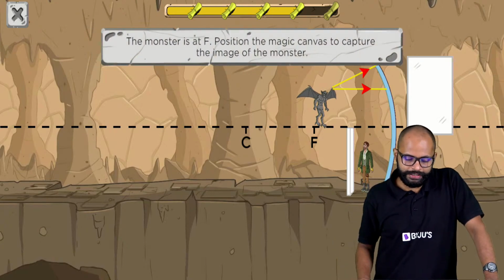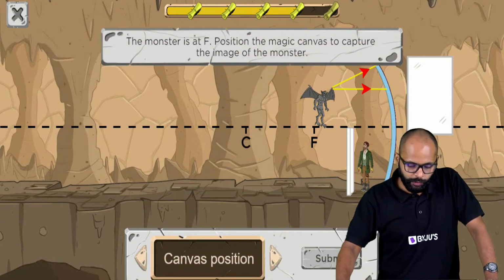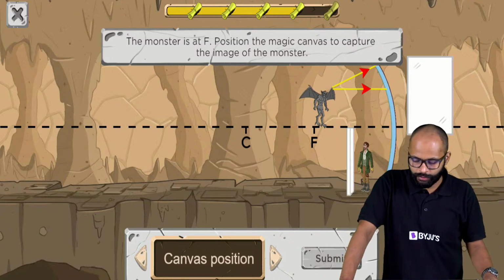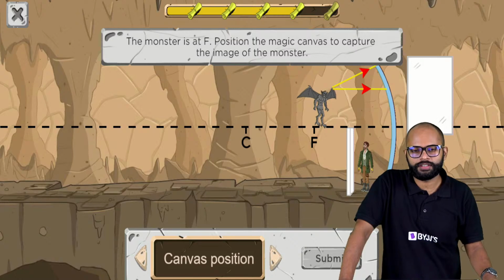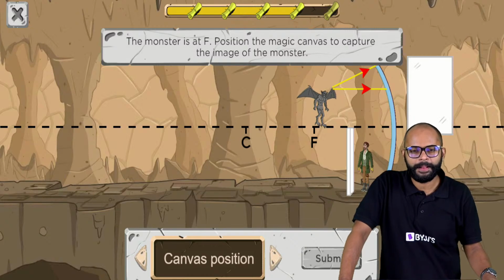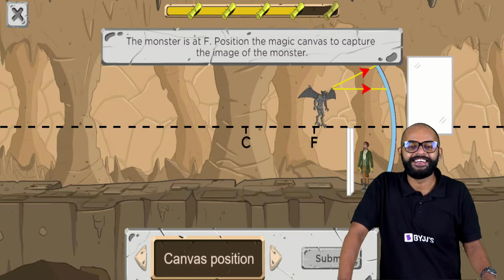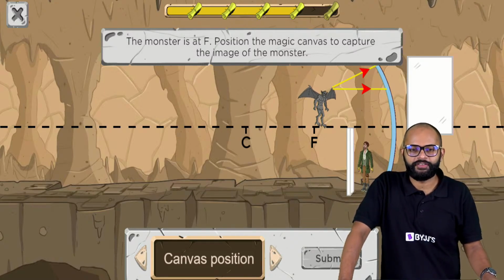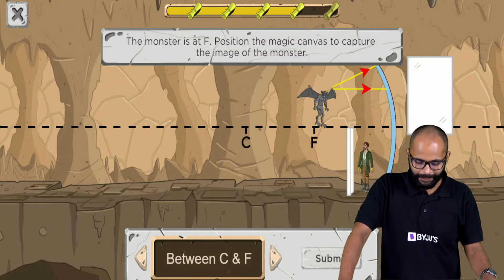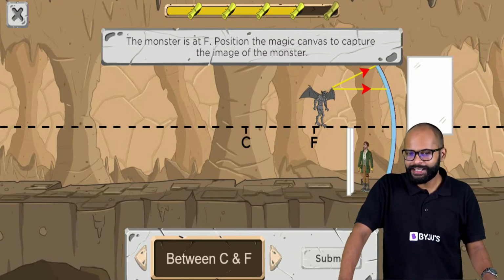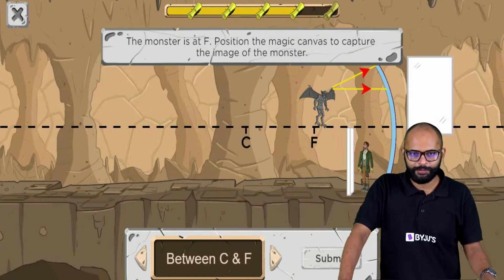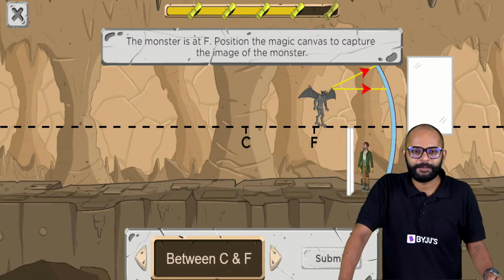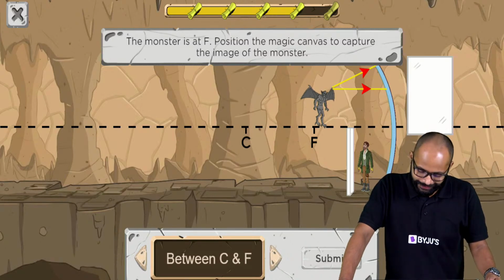Now, the monster is at F. You need to position the canvas to capture the image of the monster. Where should we put the canvas? At infinity, between C and F. C and F, at infinity. Okay, let's see. Everybody is saying at infinity, but I think some are saying C and F, right? The answer is at infinity.